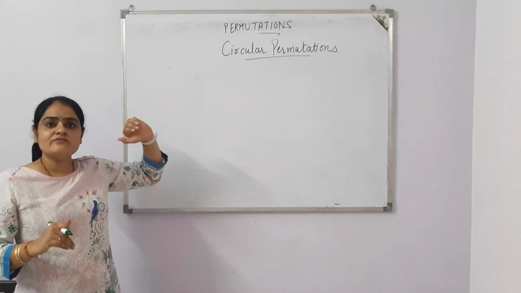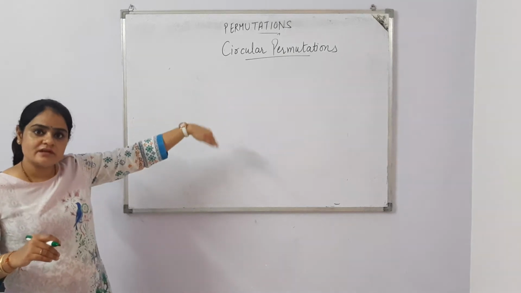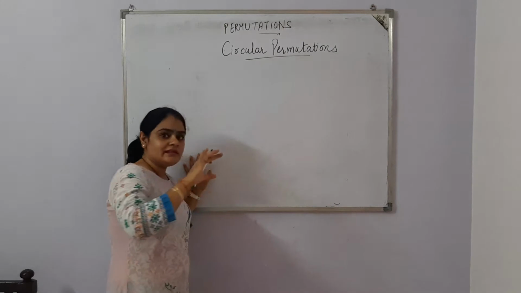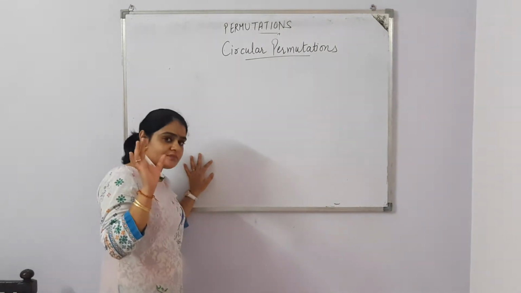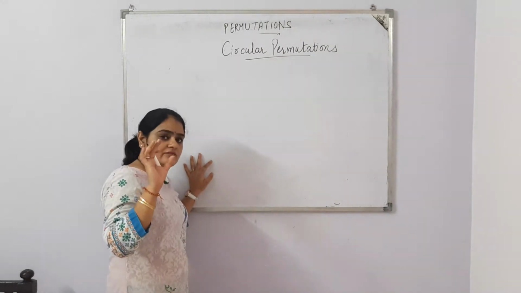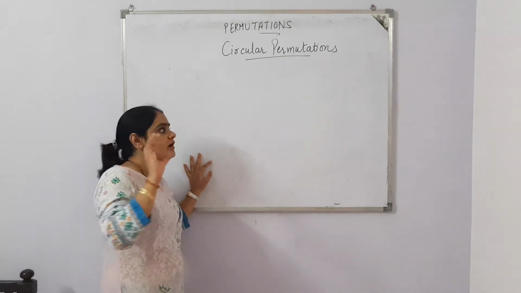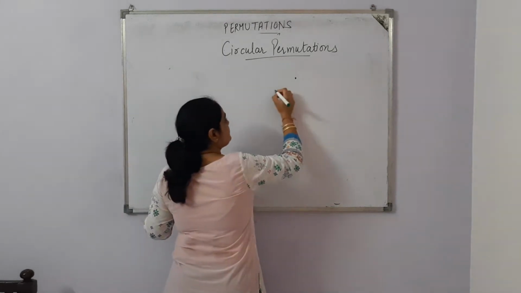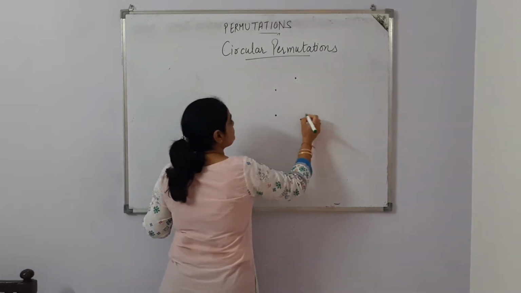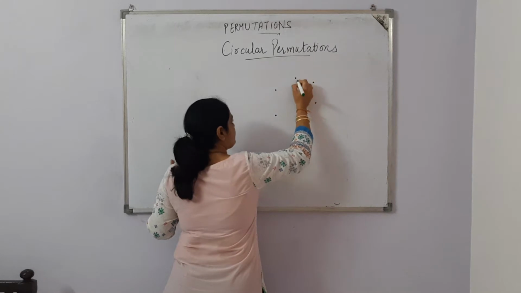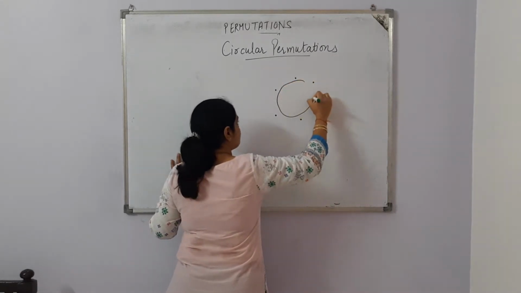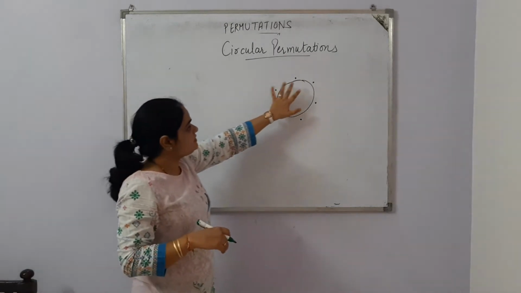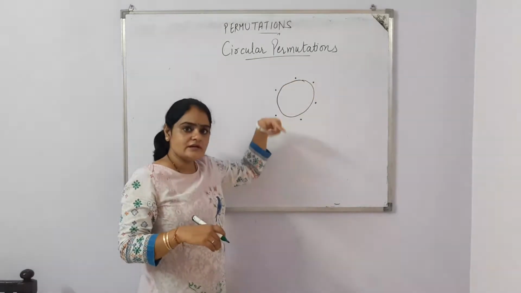Now how can we find the arrangements whenever some persons are sitting around a round table? Let's take one example, then we'll go to the formula of circular permutation arrangements. Now if there are total 6 persons sitting around a round table. This is a round table and there are total 6 persons sitting around it.